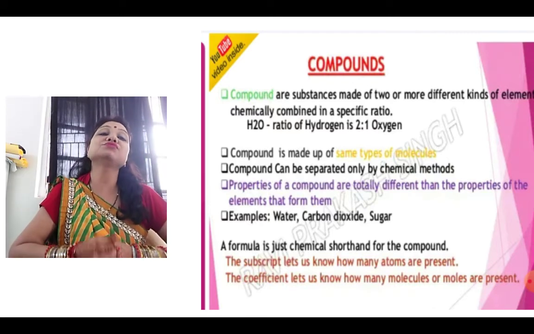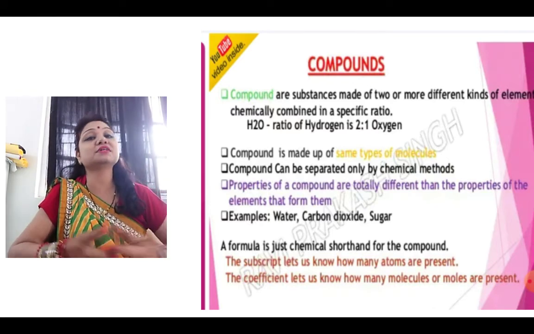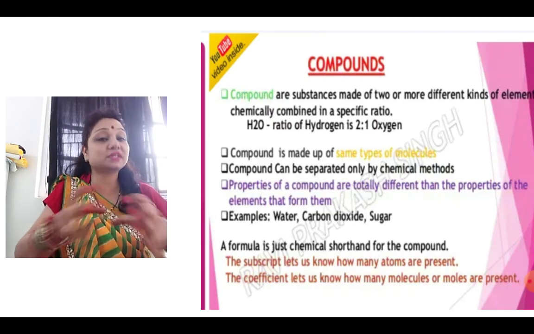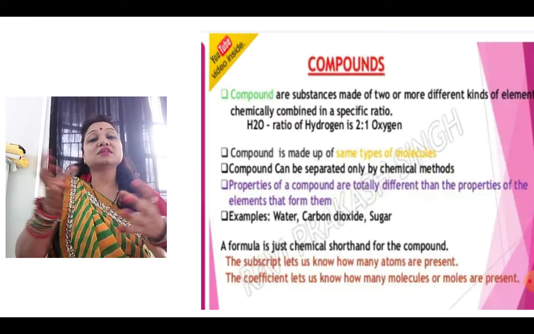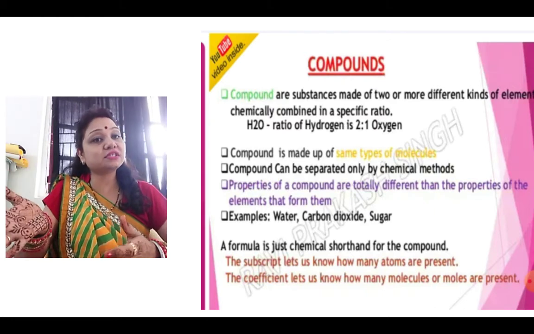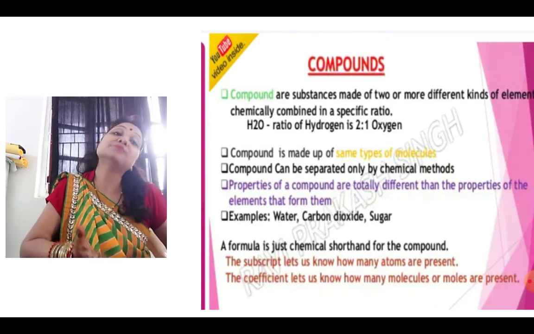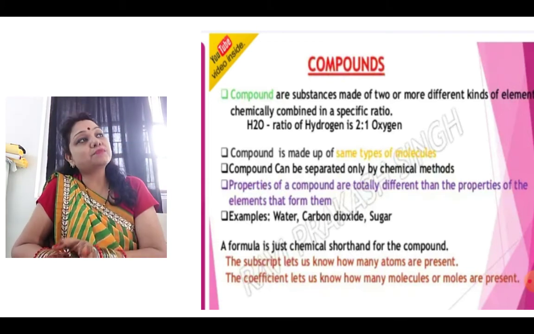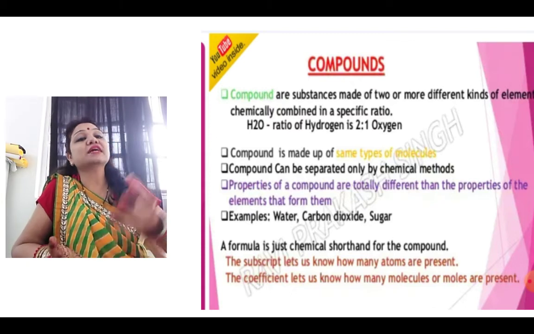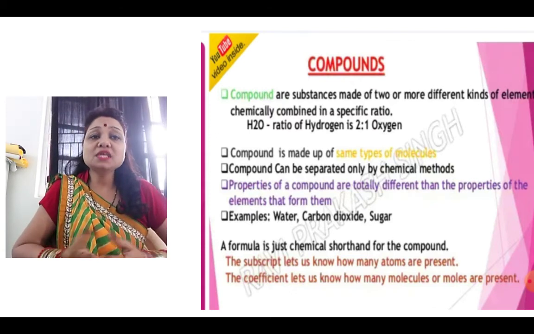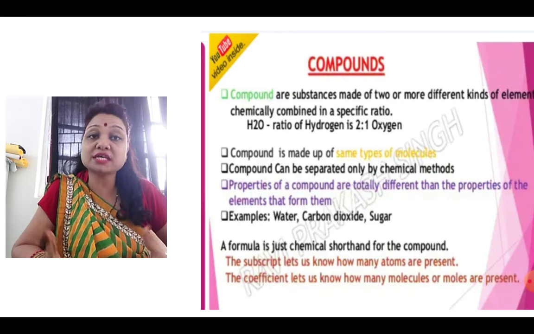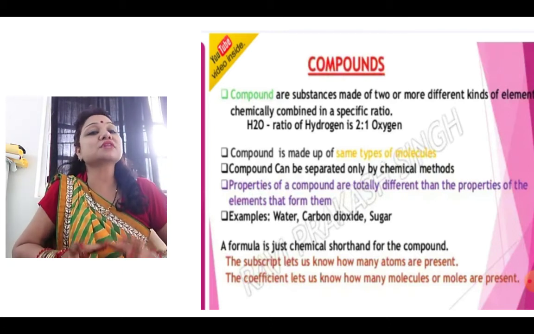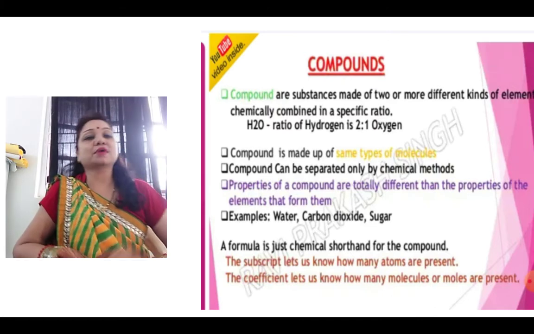Then the properties of compounds are totally different from the properties of elements. If I relate it to a real life example, suppose you are making some kheer. The ingredients are in proper ratio making the kheer, but the rice and the milk have a different taste, and when kheer is prepared, it has a different taste, different properties. Same way, compounds which are made up from the elements have different properties. Examples are water, carbon dioxide, sugar, these are all compounds. The formula is just chemical shorthand for the compound.